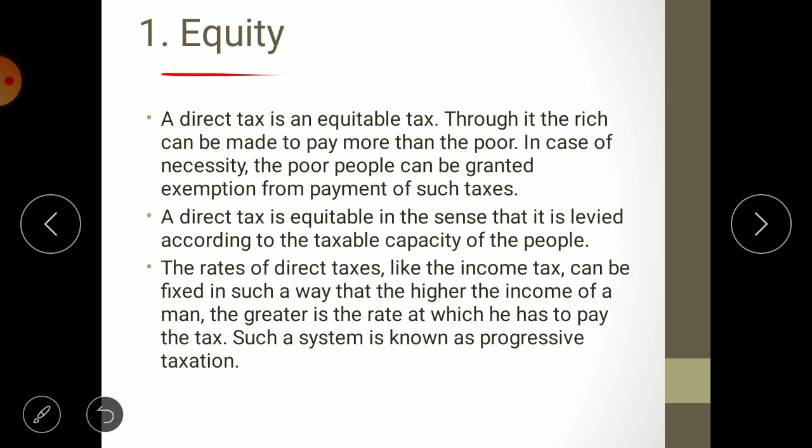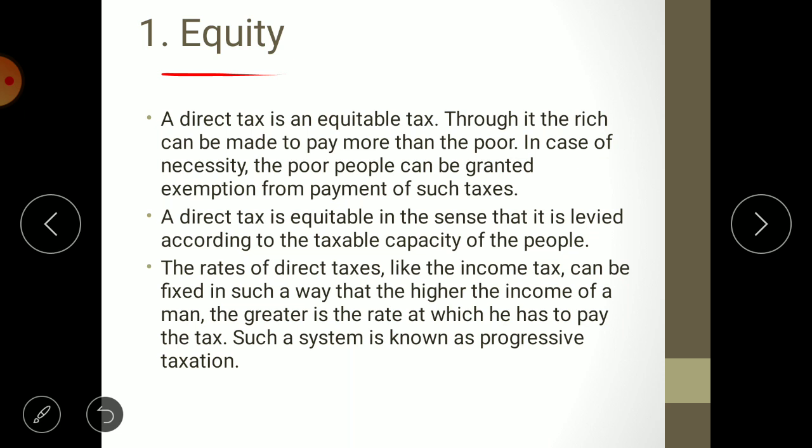A direct tax is equitable in the sense that it is levied according to the taxable capacity of the people. As I told you earlier, the rich people's taxable capacity is more. Why? Because they are earning more. And the poor's taxable capacity is less because they are earning less. And that is the reason the poor are paying less and the rich are paying more.